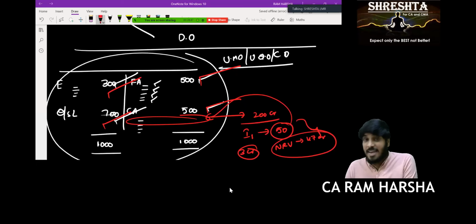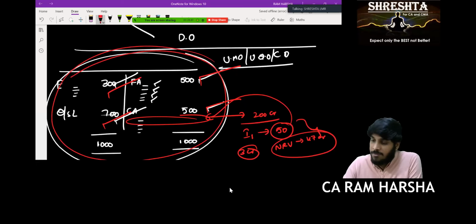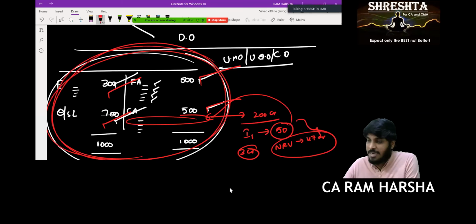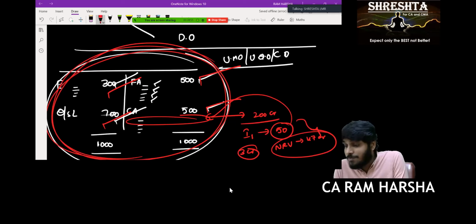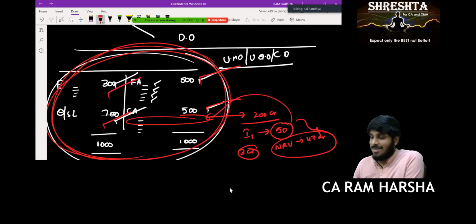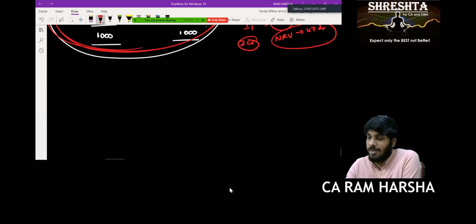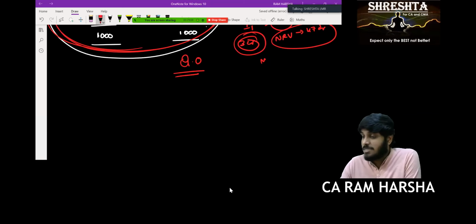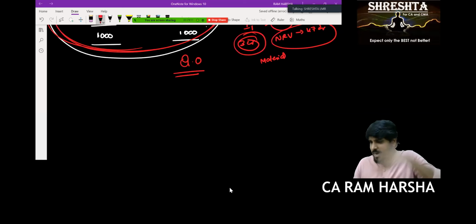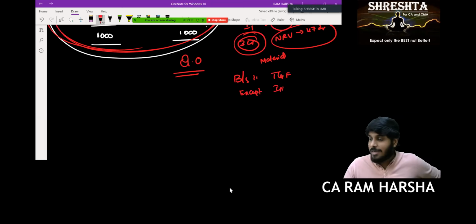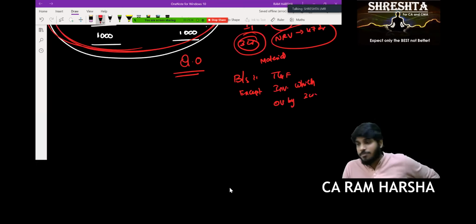Now tell me, can I say, dear shareholders, don't believe this balance sheet. This balance sheet is entirely misleading. Never believe this. Can I say this? No, sir. Why? Because remaining all are correct. Only inventory part is wrong. Exactly. So I'll give here which opinion? Qualified opinion. Qualified, because the mistake is material. But I cannot say entire balance sheet is wrong. So I will say balance sheet is true and fair, except inventory which has been overvalued by 3 crores.